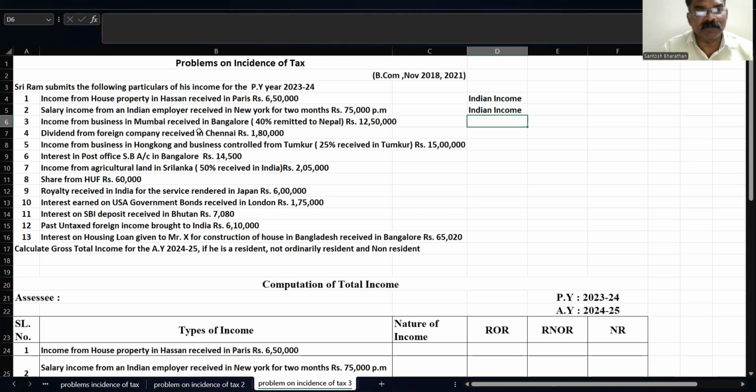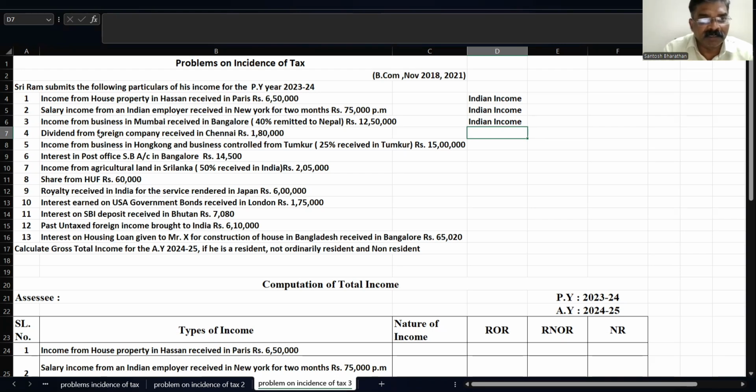Okay, income from a business in Mumbai received in Bangalore, 40% remitted to Nepal. Whatever the remitted part is, we are not going to see. The business is carried on in Mumbai, and the amount is received in Bangalore. So everything earned happened in India and was received also in India. So this we treat as an Indian income. If it is Indian income, it is taxable in all the three cases. That I need not say. In the previous problem we have seen, it is taxable in the case of resident and ordinary resident, resident but not ordinary resident, and non-resident.